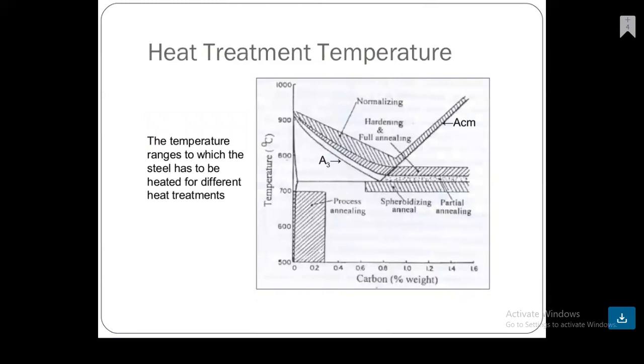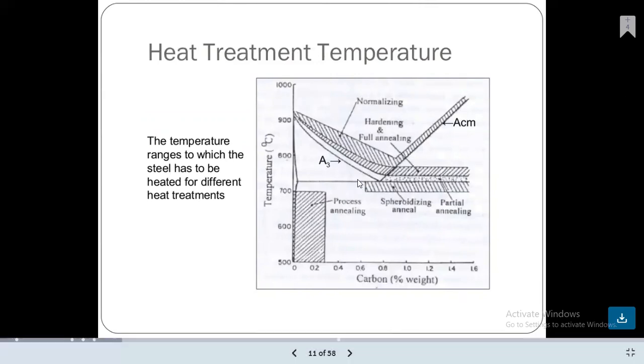Looking at the heat treatment temperatures again, this is temperature versus carbon percentage by weight. On the upper portion, this is A3 and this is the ACM region. This is the normalizing stage, and this is hardening and full annealing. This is spheroidizing annealing, and partial annealing is also there. This is process annealing.